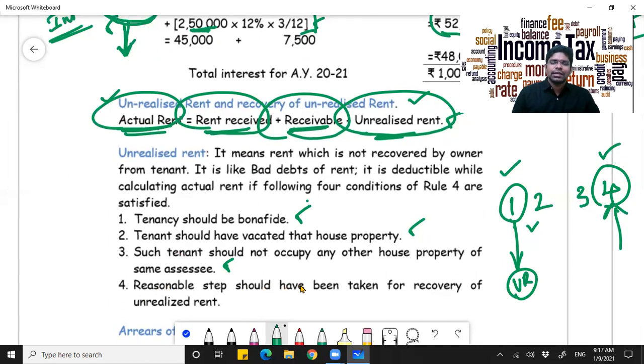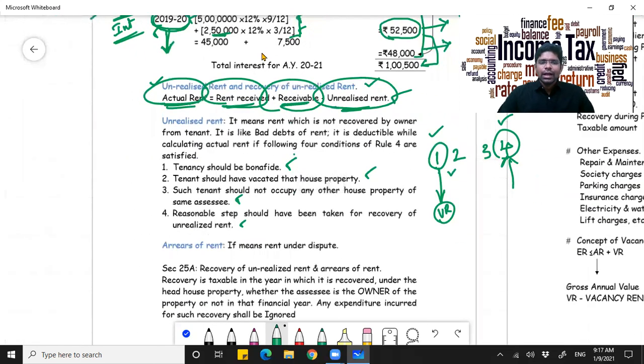So reasonable steps should be taken. That is, you should either try to identify him, try to take legal proceedings or something. Whatever is possible, you should try to use your basic possibility to recover your rent. And arrears of rent means something which is totally in dispute.